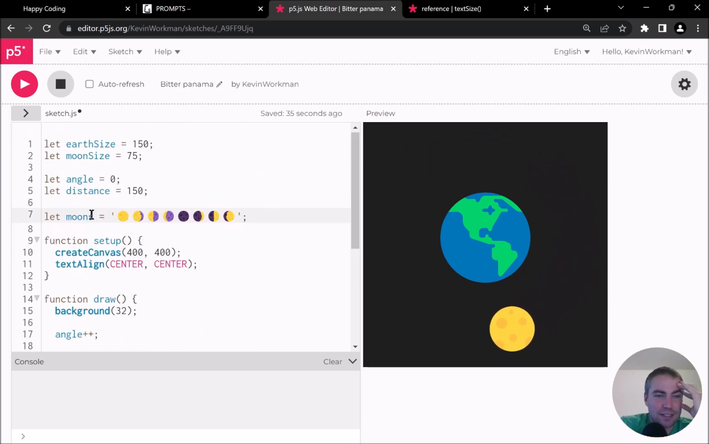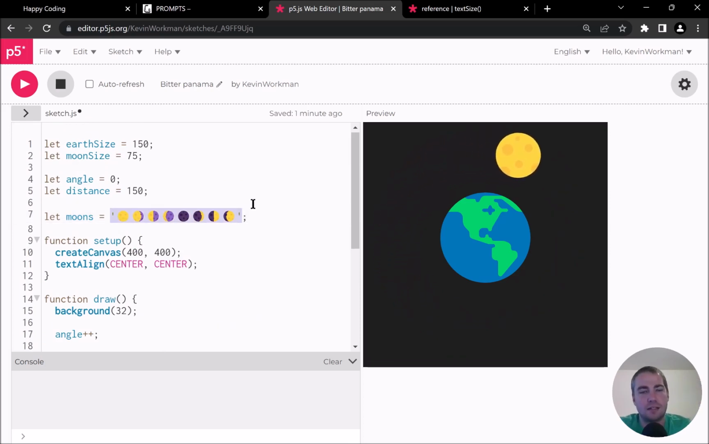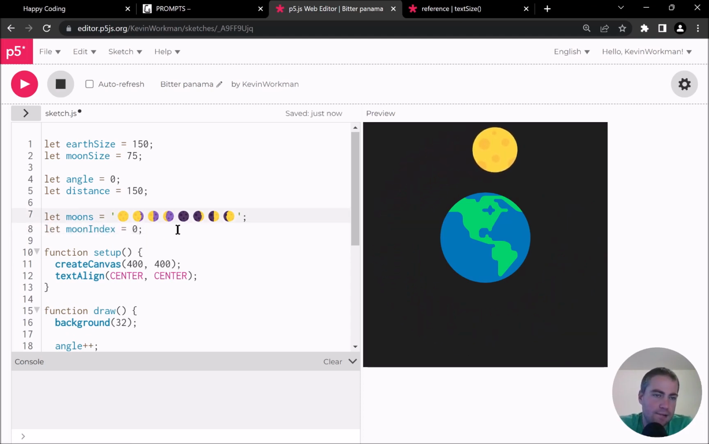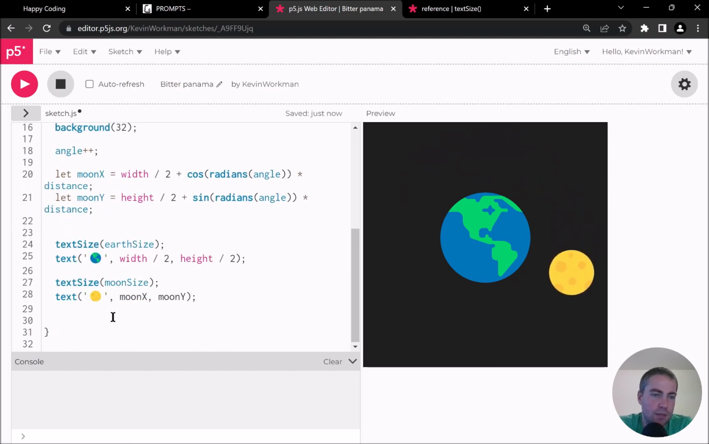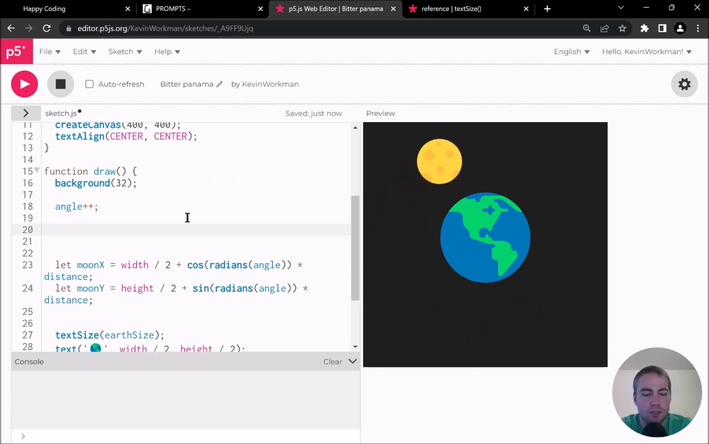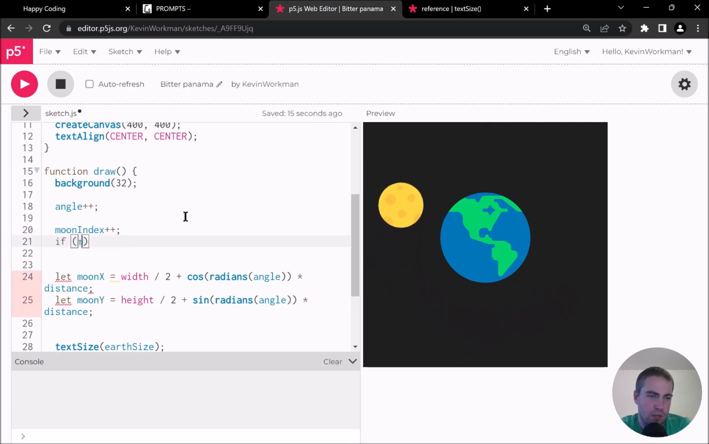I want to have an index into this string, and then change that index over time. So I want to say let moon index equals 0, and then for now I'll constantly change it, so maybe angle plus plus, and moon index plus plus. And maybe I have to check if moon index is greater than or equal to moons dot, what is it, length maybe. We're going to check this in a second.